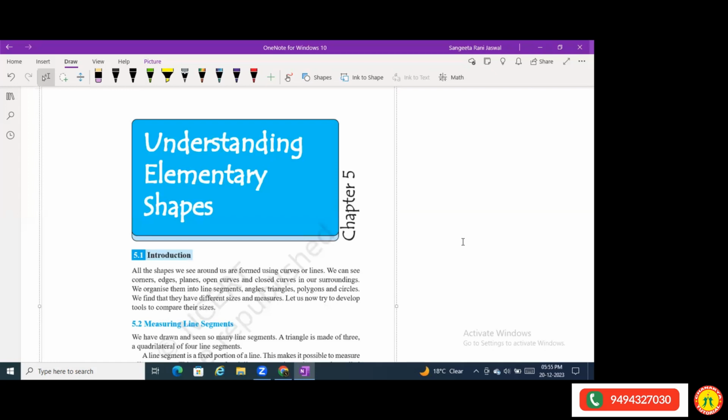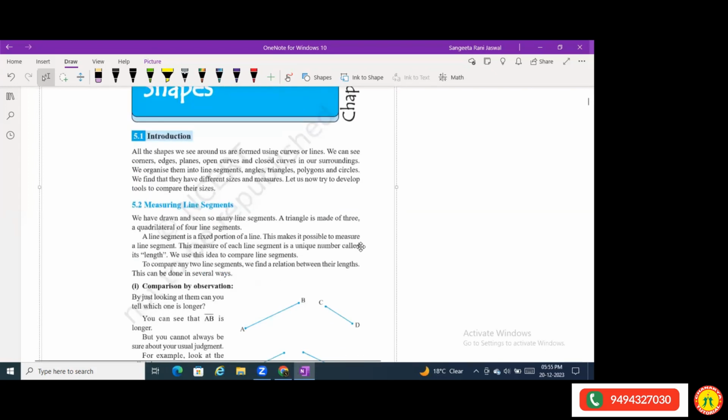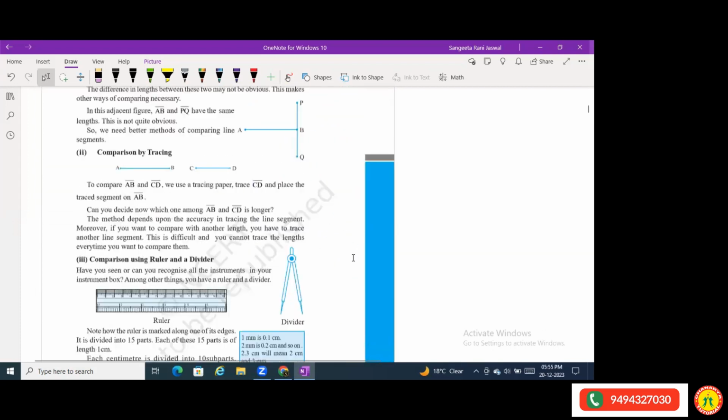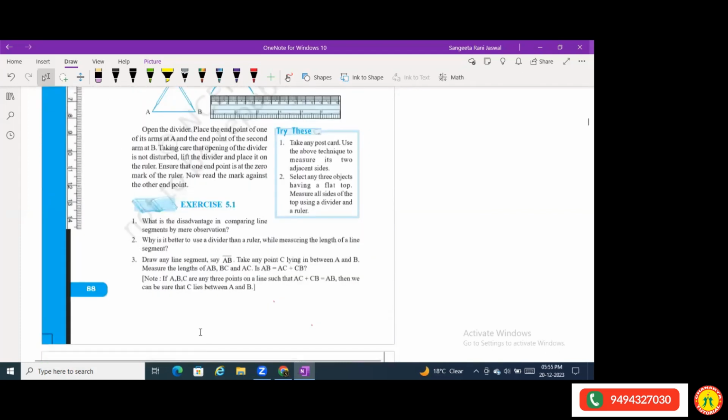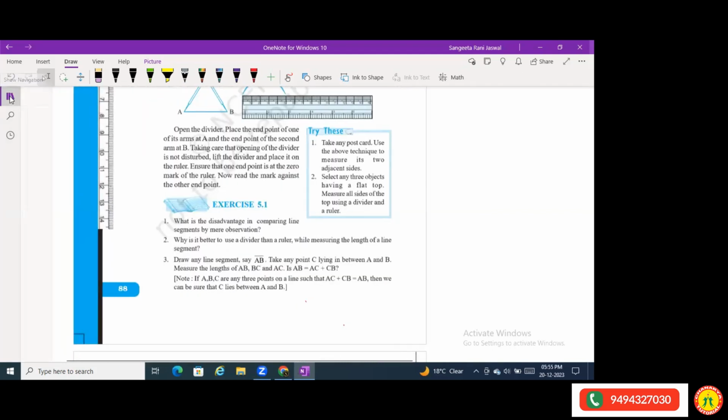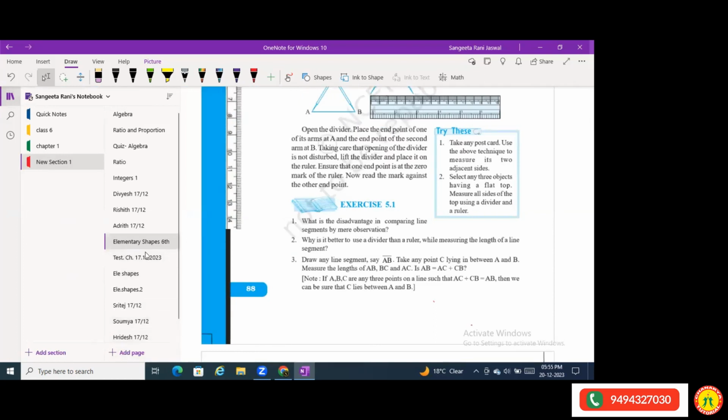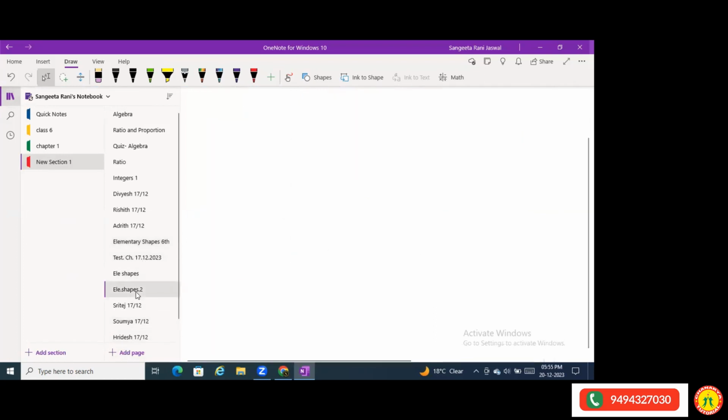What kind of lines are there? What kind of figures are there? Then angles. How do we compare lines? What type of angles are there? And what all are there about angles and other things? Triangles, quadrilaterals. But before we begin with the chapter part, the exercises part, I'm going to give you some introduction, what is all there in the book. So let's move to another page. This one.